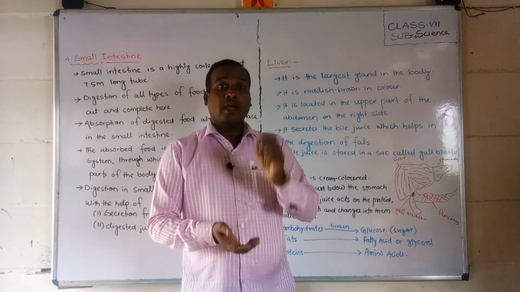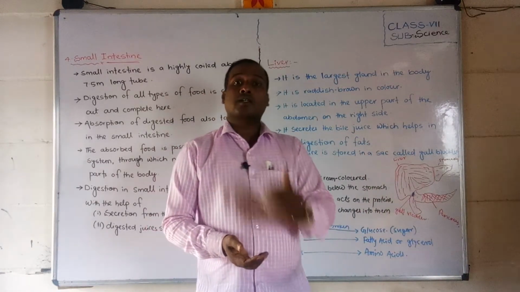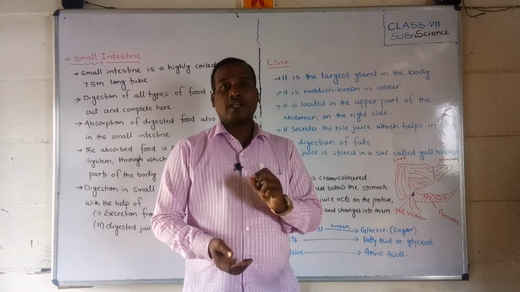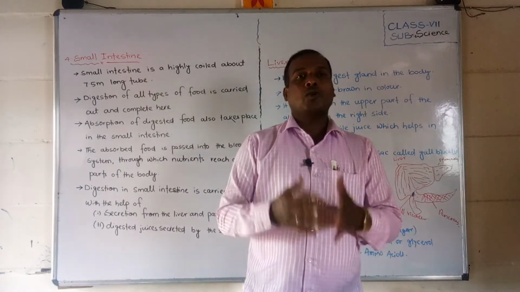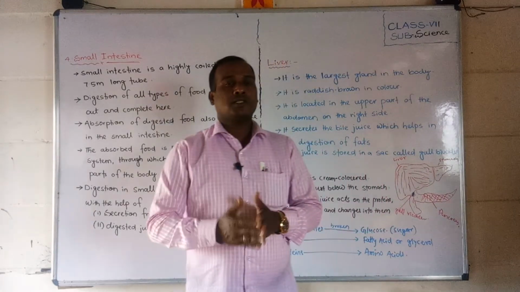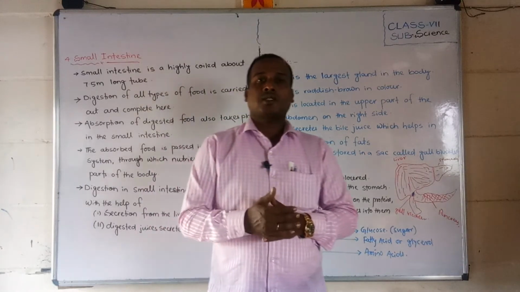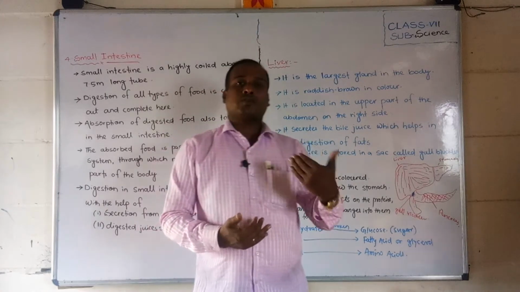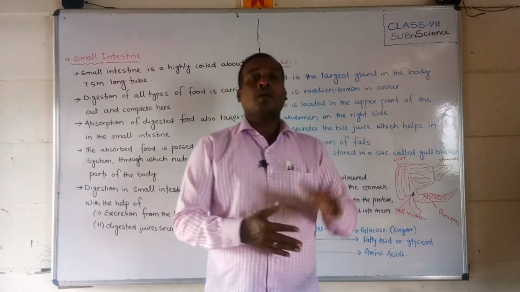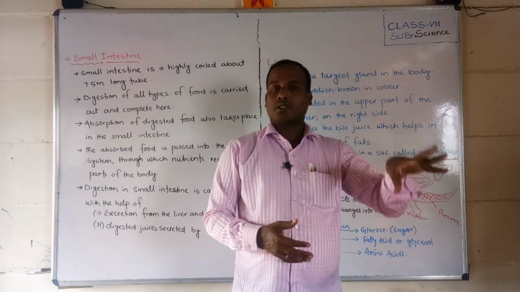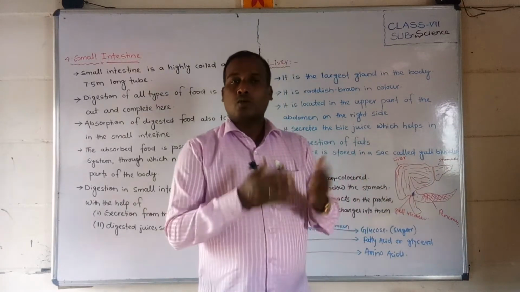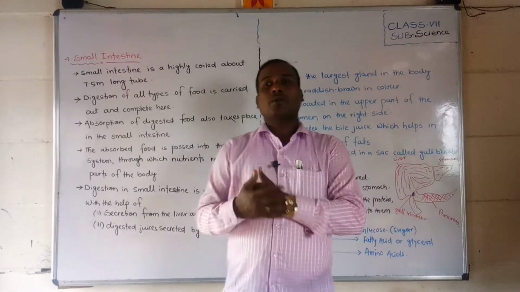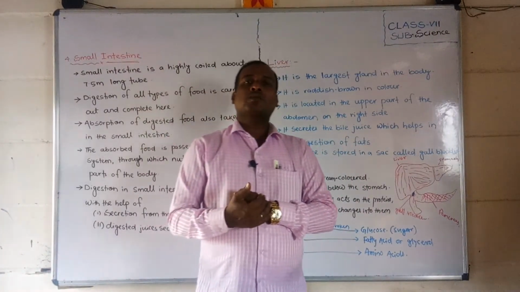Already I have told you that the alimentary canal generally consists of 7 organs: the mouth, second the esophagus, third the stomach, fourth the small intestine, fifth the large intestine, sixth the rectum and seventh the anus. We have already completed the mouth, teeth and tongue, and then the esophagus and the stomach in the previous video. But today we are going to discuss the small intestine.